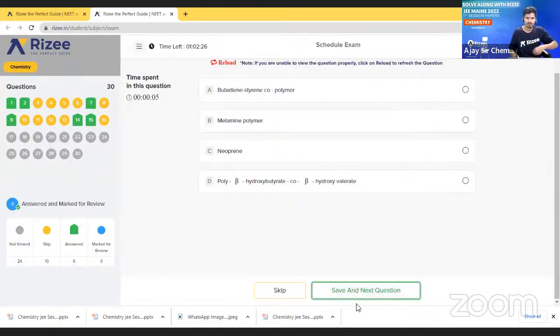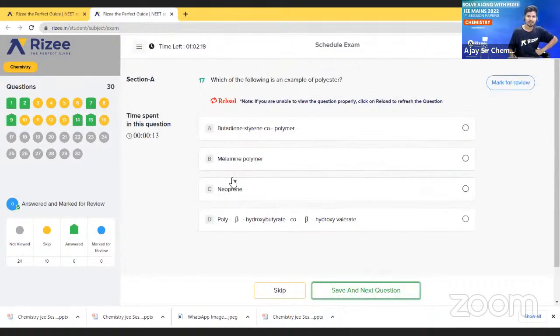So what is the next question? Which of the following is an example for polyester? What are the examples for polyester? Very simple. See here. Example for polyesters. Tell me. Very simple.